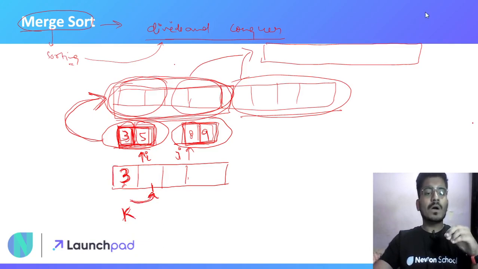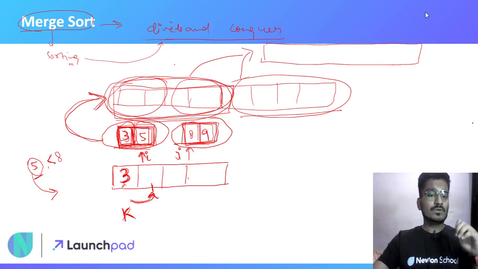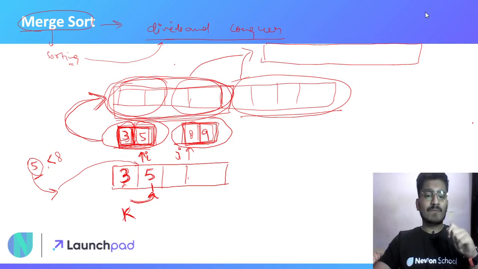Now again you will compare elements at index I and J, that is 5 and 8, and you get to know that 5 has to be placed in the answer subarray before 8, because it is lesser than 8. So you will place this 5 in your answer subarray at the empty index, that is k, and increment k again by 1.